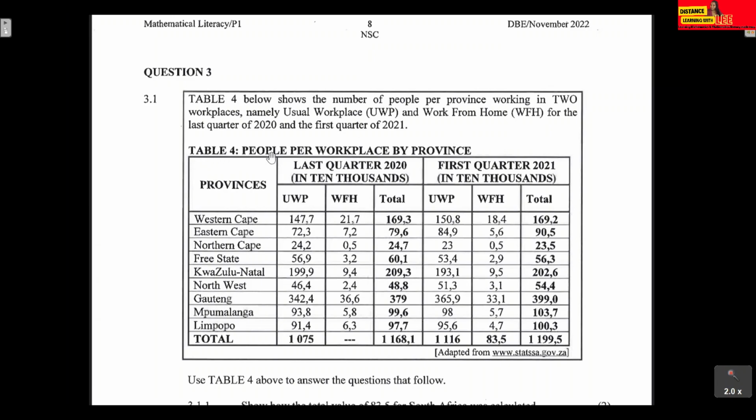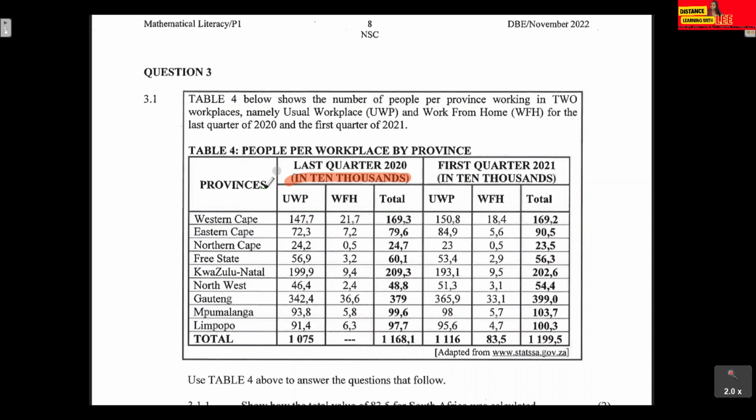So table 4 shows people per workplace by province, given the 9 provinces here. We're given the last quarter here, and the people that worked at a usual workplace were 147.7. These figures are represented in what? Please read in 10,000. And the people that were working from home in the Western Cape in the last quarter was 21.7, in 10,000.